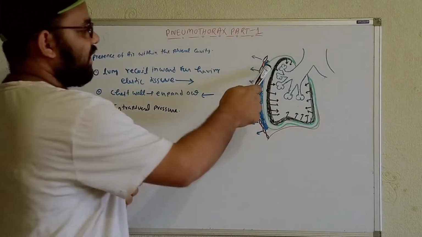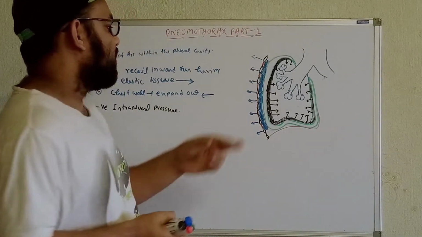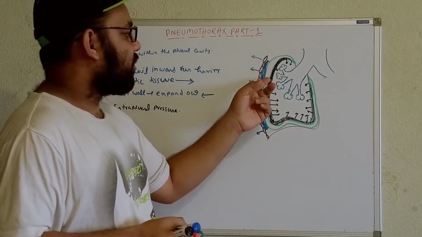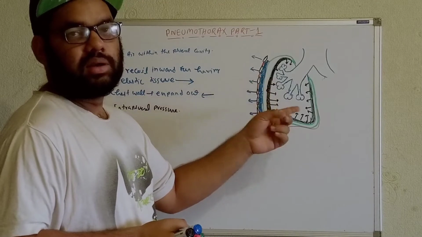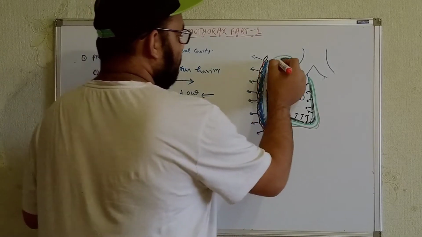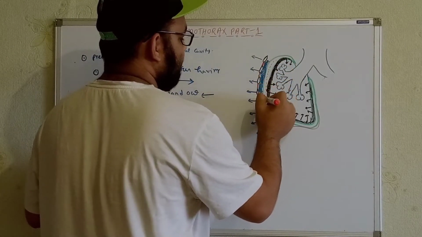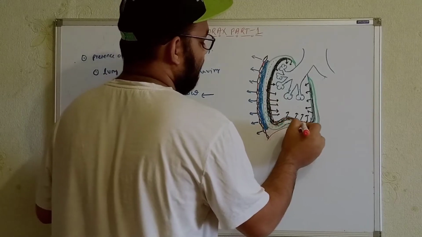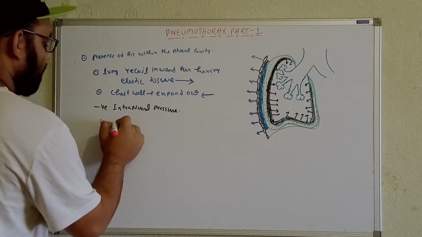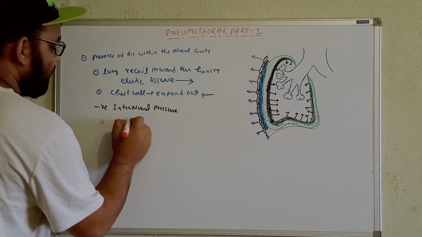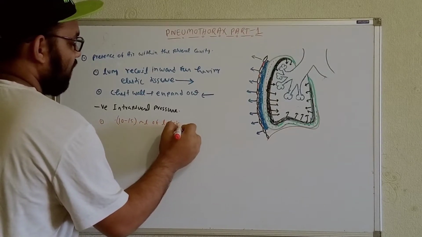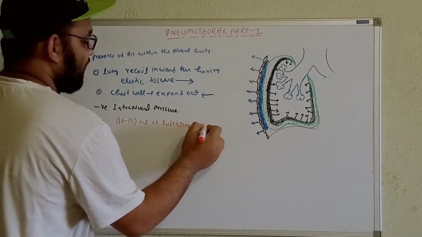Now what can you see over here? Actually, there is no existing space here, but we can say there is a potential space between the chest wall and the lung parenchyma. Within this space we get a small amount of lubricating fluid. Between the pleural layers, we get 10 to 15 ml of lubricating fluid. Now what is the function of this lubricating fluid?